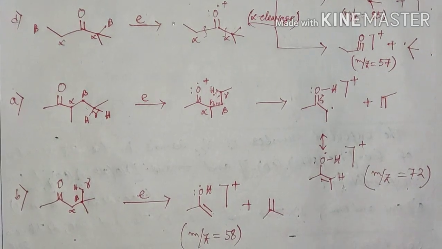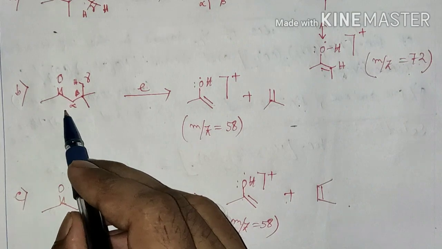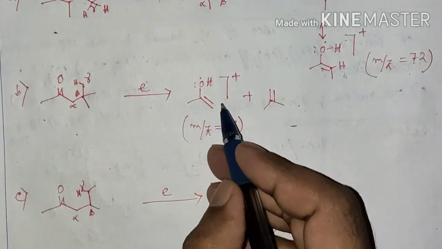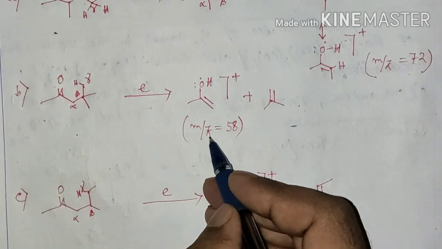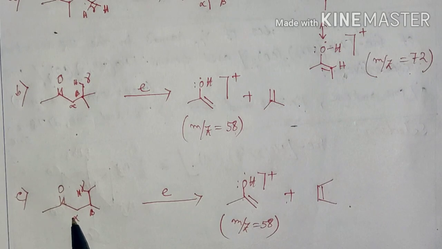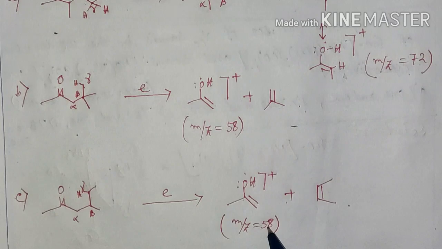72. Now, if we see the remaining 2 options, this compound after McLafferty rearrangement will give a radical cation for which M by Z is equal to 58, and this molecule after McLafferty rearrangement will also give a radical cation corresponding to M by Z equal to 58.